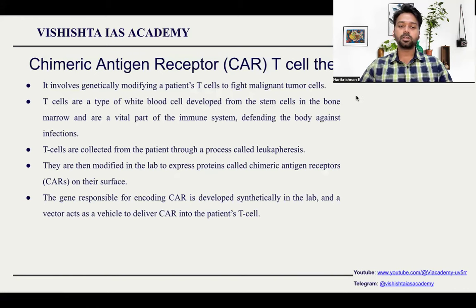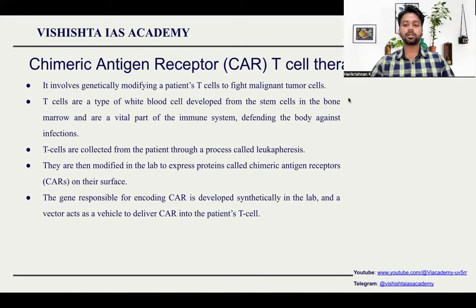Chimeric antigen receptor T cell therapy. Recently, CAR T therapy has been proclaimed as a proper solution for cancer, and experts have been saying that in future we will have CAR T therapy for all kinds of cancer. What exactly it is is very important for science and tech.